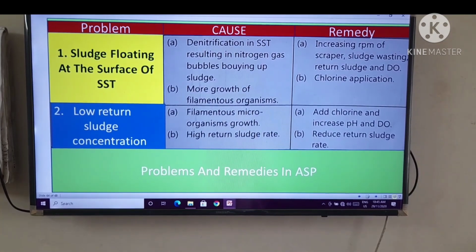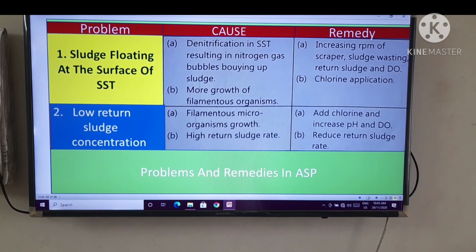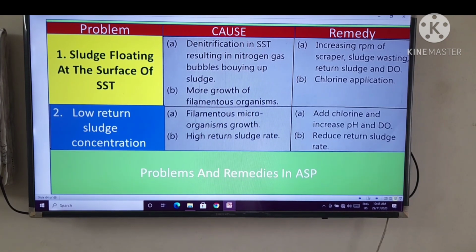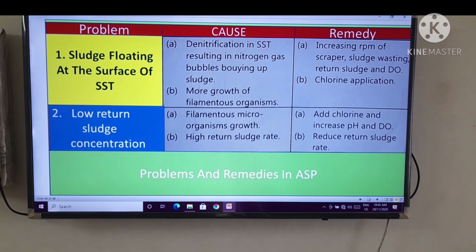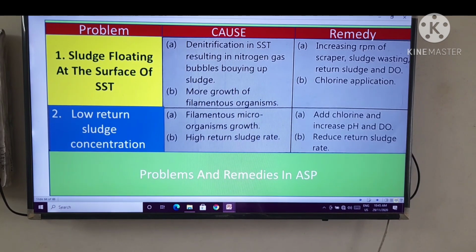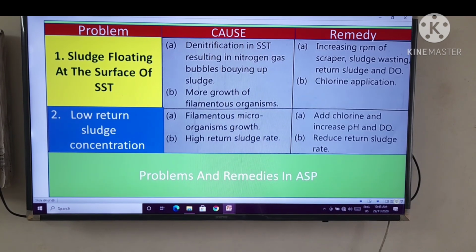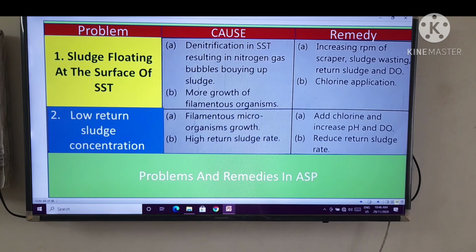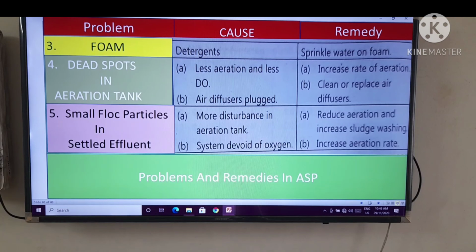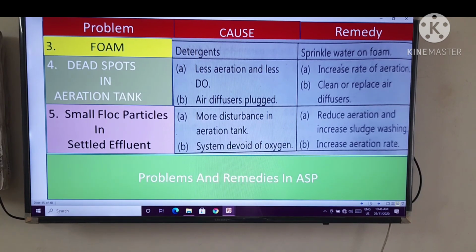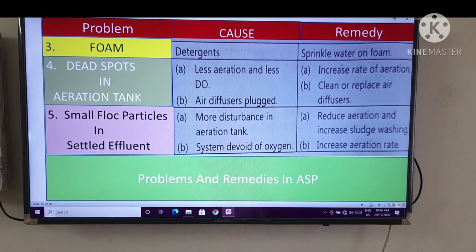Second problem, low return sludge concentration. It is caused due to filamentous microorganisms growth and high return sludge rate. For that, the remedy is, first, add chlorine and increase pH and DO, that is dissolved oxygen, and reduce return sludge rate. Third problem, foam. It is caused due to detergent, obviously, and remedy is to sprinkle water on the foam.